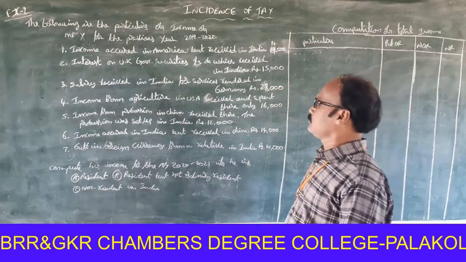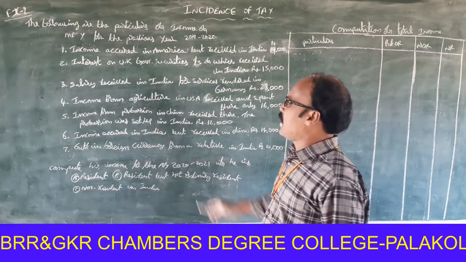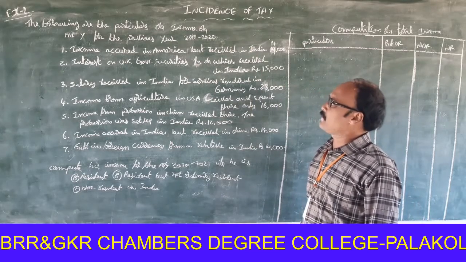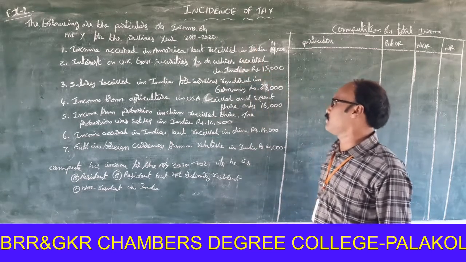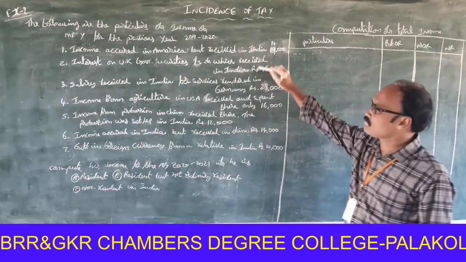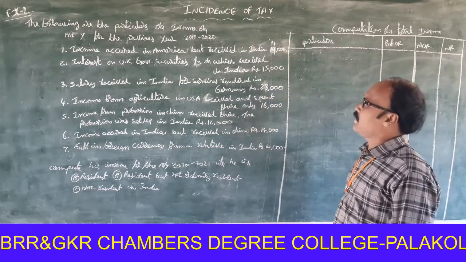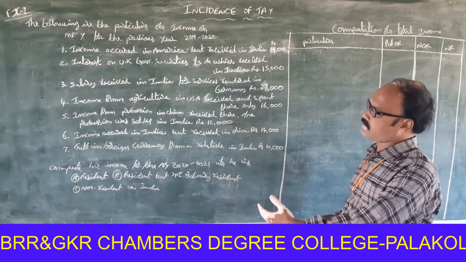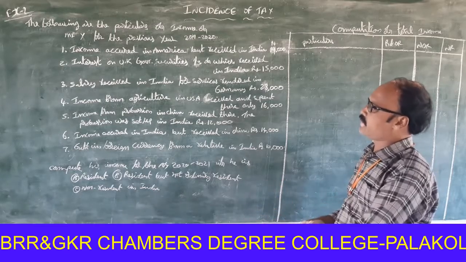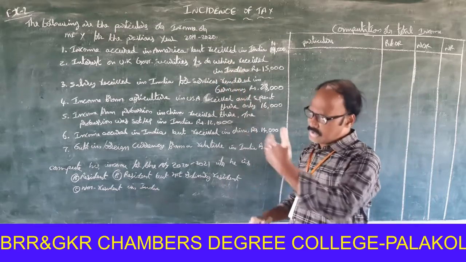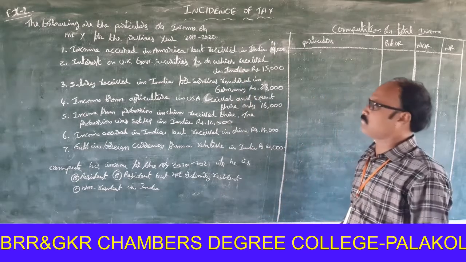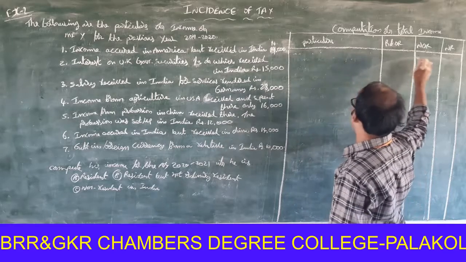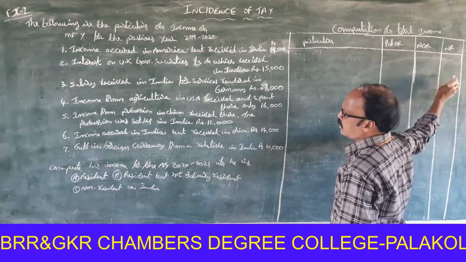Another important problem. The following are the particulars of income of Mr. Vine for the previous year 2019-2020. Look at that one. Income occurred in America but received in India. That means income earned outside India but received in India. It is to be treated as Indian income. So it is taxable for resident and ordinary resident, not ordinary resident and non-resident.